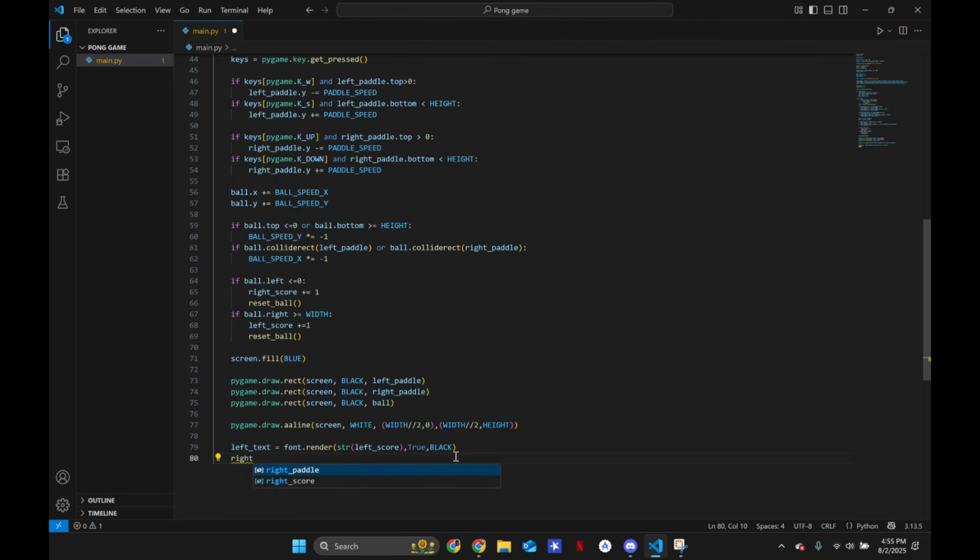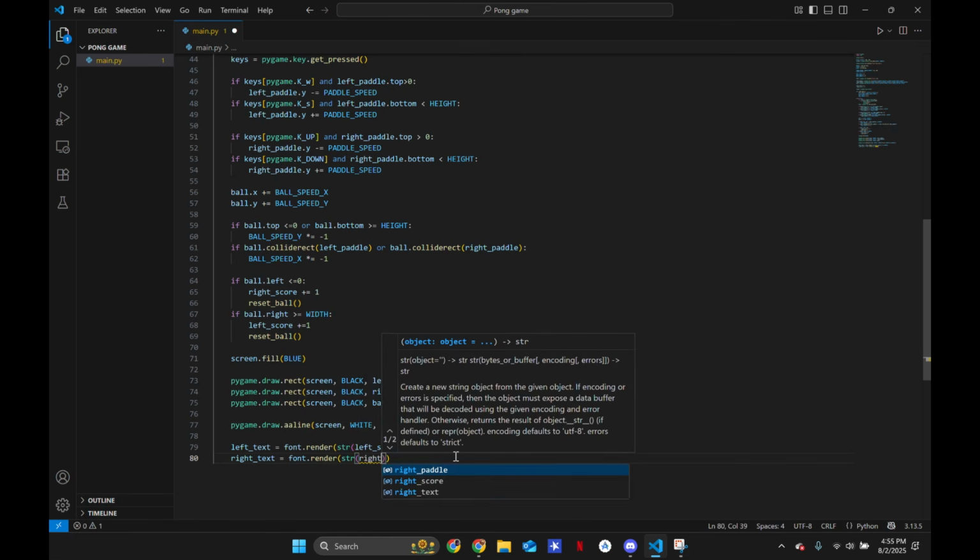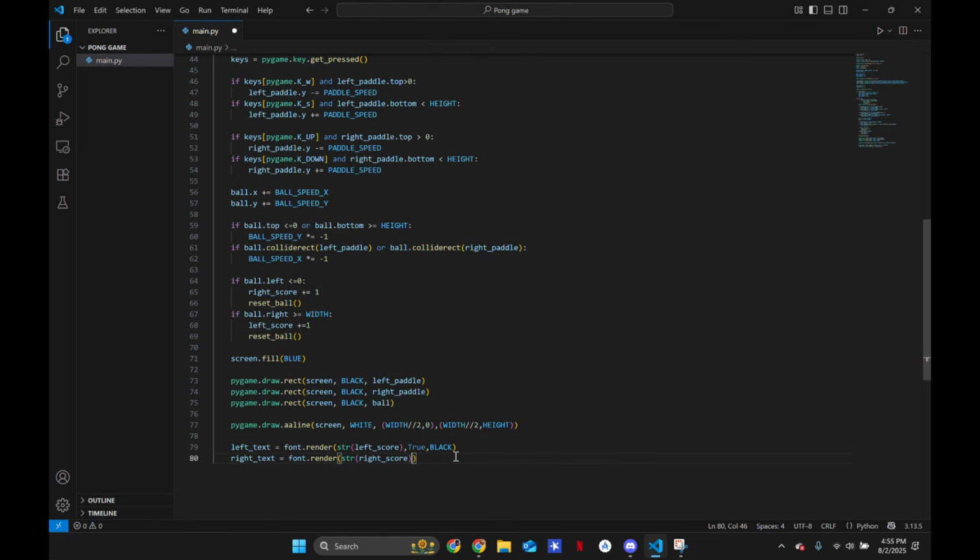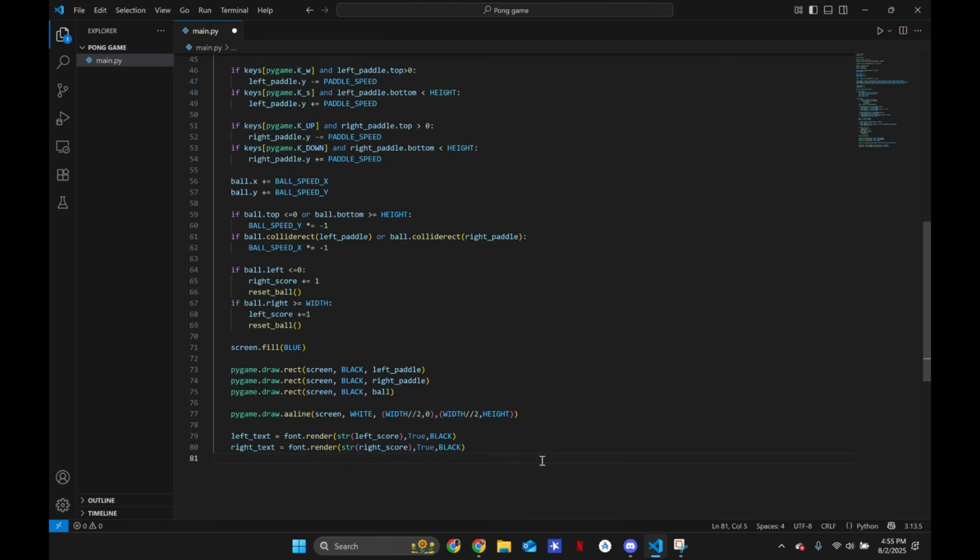Now our right text is going to equal font.render, the same thing but for our right score, and True, and black. The reason we can't directly insert this variable into our screen is because it's not a string. That's why I have to convert it here, and I can just add a color. So that's just a more convenient way to do it.